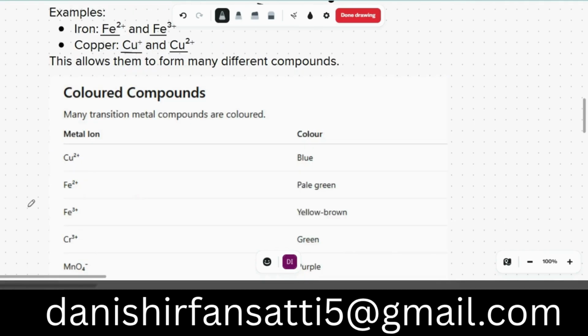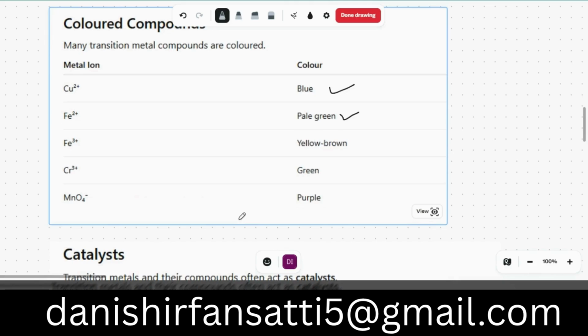Colored compounds. Many transition metal compounds are colored. For example, Cu2+ is blue in color. Fe2+ is pale green in color. Fe3+ is yellow-brown, that is on the rust. You can see it on the rust. Chromium is green and MnO4 is purple in color.